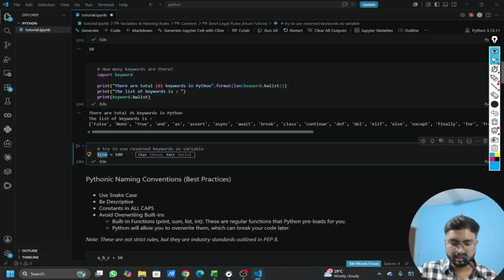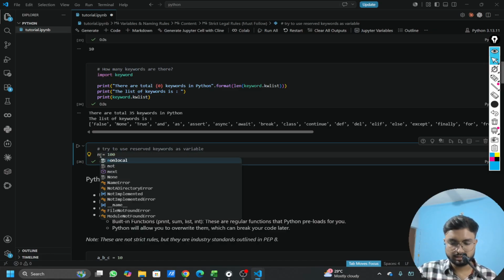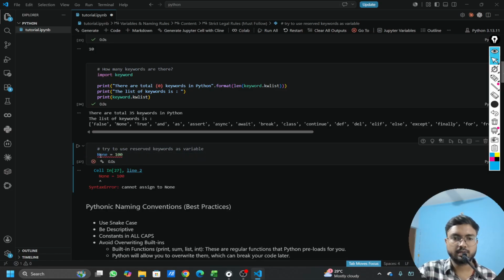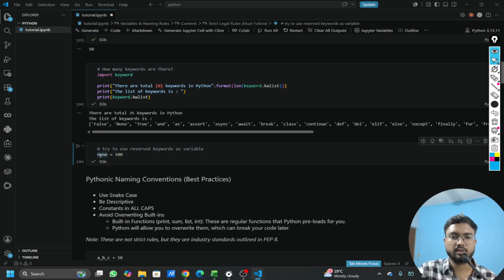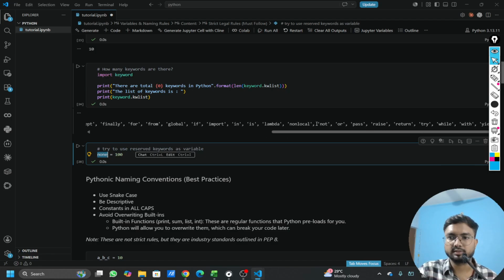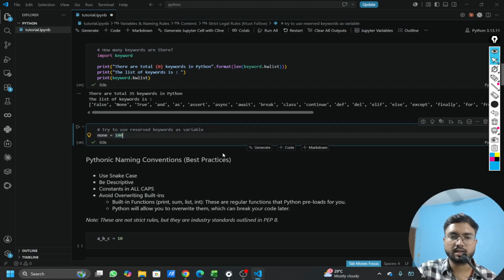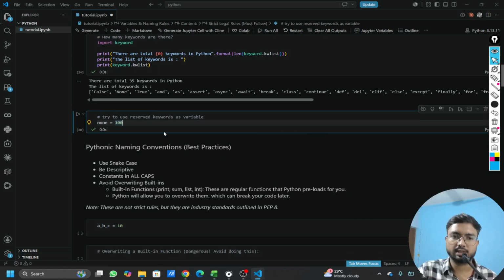If we try to use None, it throws an error. Now if we just use a smaller one, it will not throw an error because that's not the keyword. Similarly, it applies across all the other keywords as well. So we should not be using the keywords as a variable name.